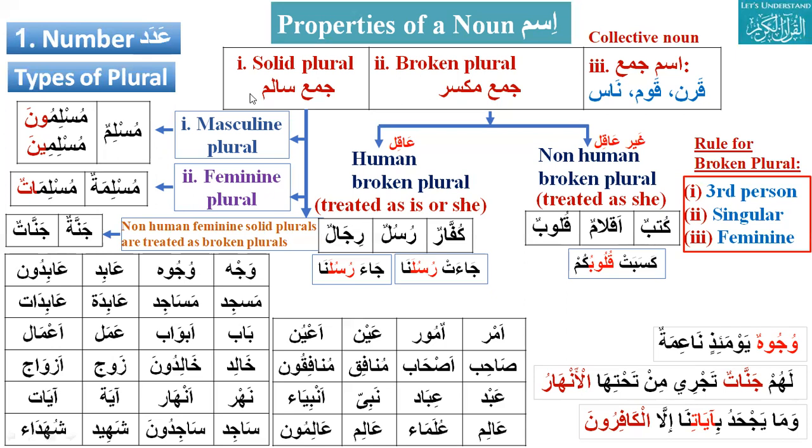And broken plural does not follow the normal pattern. They are different, like kuffar, rusul, rijal, qulub, aqlam, kutub. These are broken plural, and they are treated as third person singular feminine.